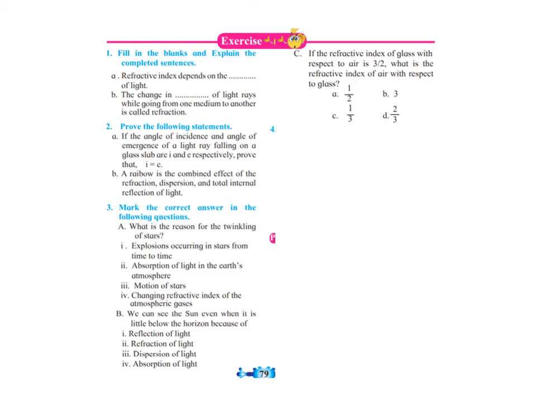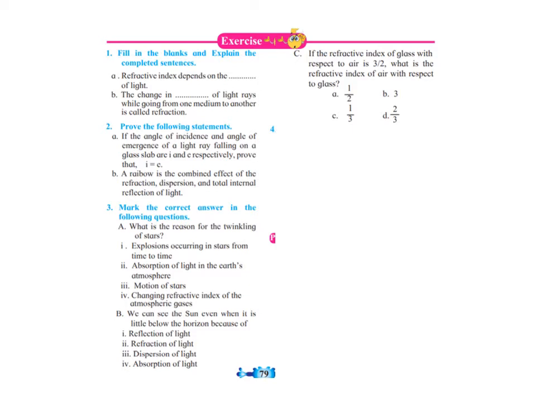B, we can see the sun even when it is a little below the horizon because of the second one. The answer is second, refraction of light. So for B, it is 2. For C, if the refractive index of glass with respect to air is 3 upon 2, what is the refractive index of air with respect to glass? We know that it is the reciprocal, hence the answer is 2 upon 3, or D. So that is the question answers.